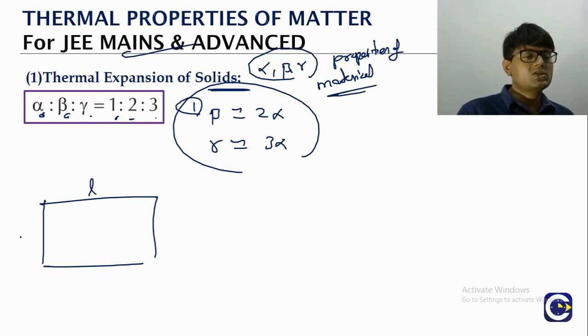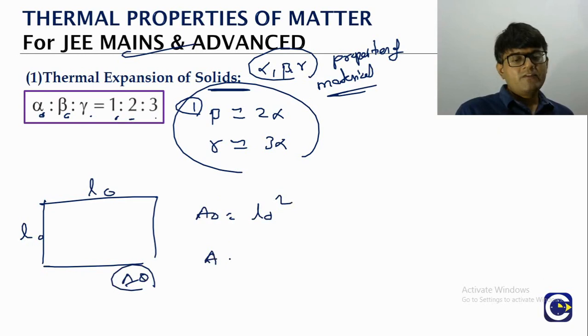Let us consider a square plate of side L naught. What is the initial area A naught? It will be equal to L naught square. We change the temperature by delta theta. The final area A is equal to A naught into 1 plus beta delta theta. This is the formula we have, right?